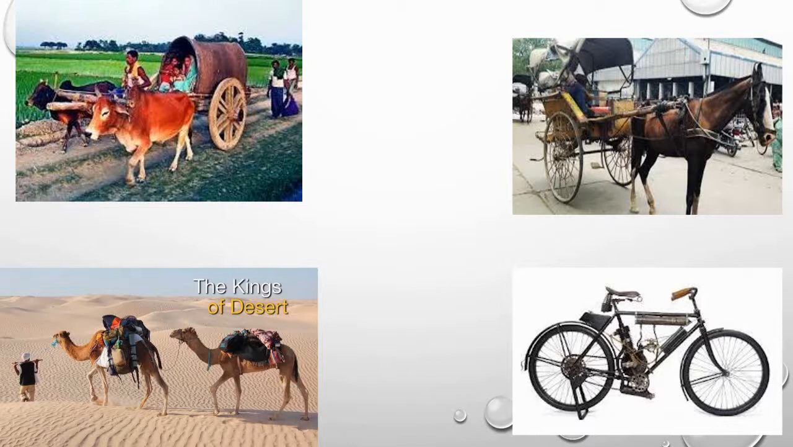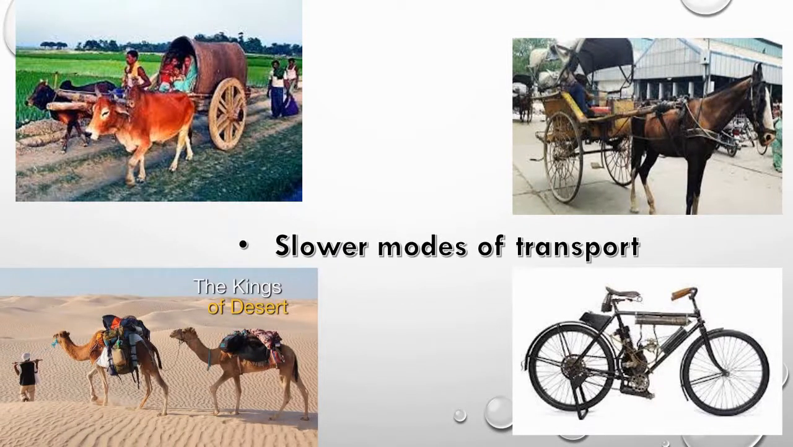Bicycle is used for transport. It is also used by mail carriers, police, messengers, and general delivery service. All these transports are slower modes of transport, means they are slow transport.